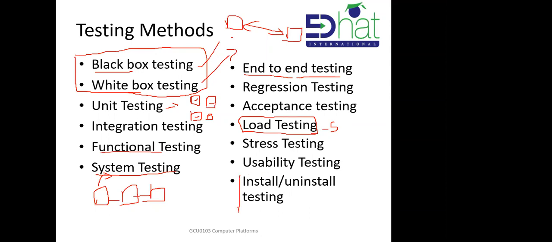Likewise, install and uninstall testing: when you install the software, whether any errors come, and when removing the software, whether any errors come. So these are other areas of software to test: install, uninstall, system testing, functional testing, unit testing, end-to-end testing, load testing, stress testing. But these two, white box and black box, are the most important and initial ones for testing, right? So we will write this down also.